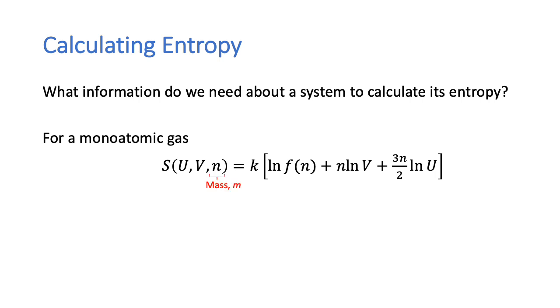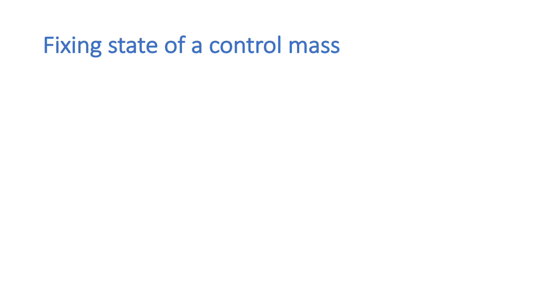Now, N is proportional to the mass M of a gas. So we can write that S is a function of U, V, and M. The fact that the entropy is a function of U, V, and M for a monoatomic ideal gas is something that we obtained using kinetic theory and quantum mechanics.